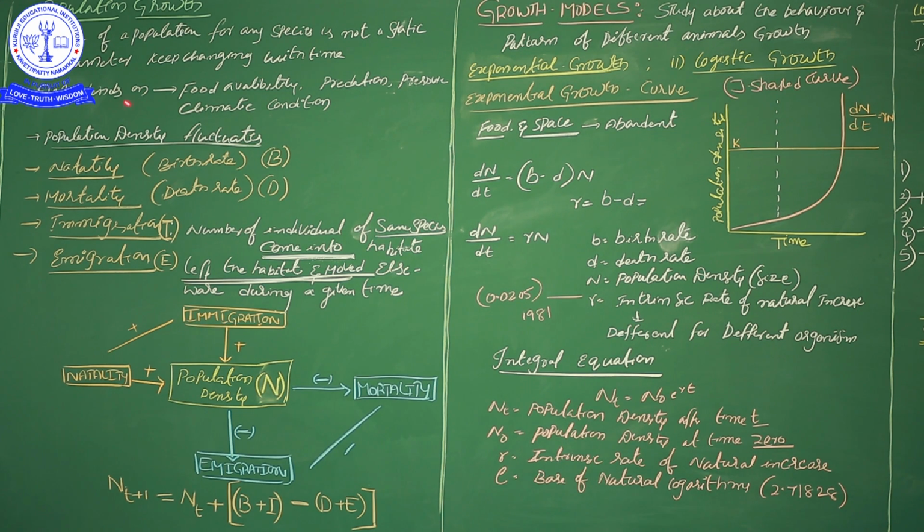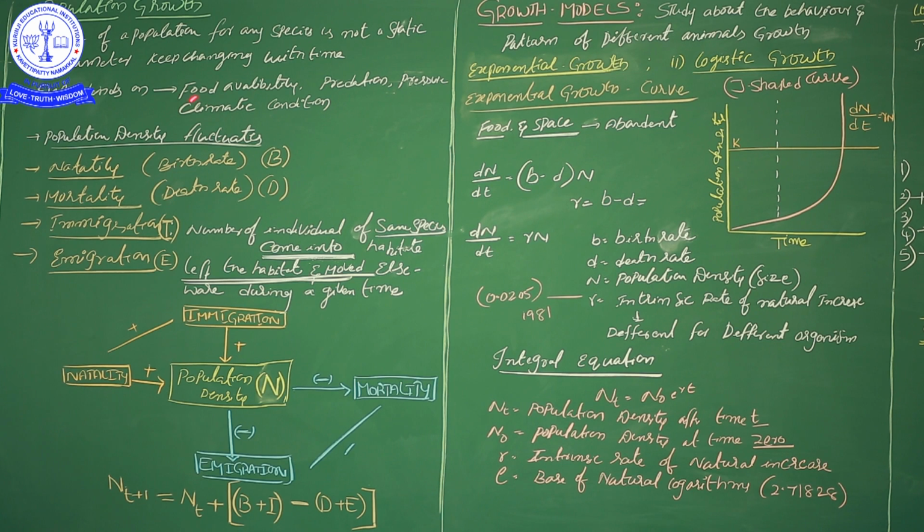See, how will the population density be changed? The change of population density depends upon food availability. If in one particular ecosystem the food availability is very high, the organisms will benefit and the population size will increase. If food availability is not there, it will decrease the population, correct?